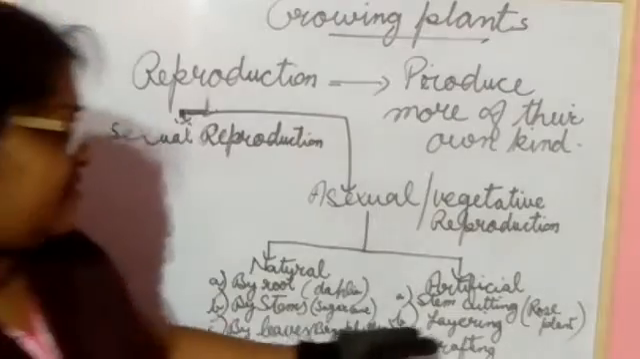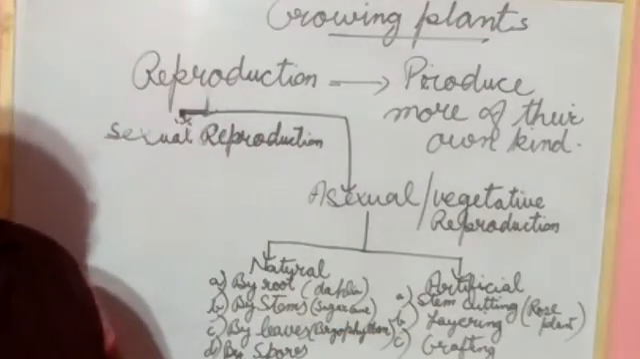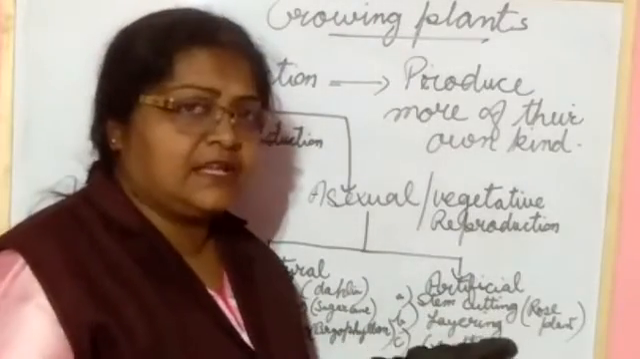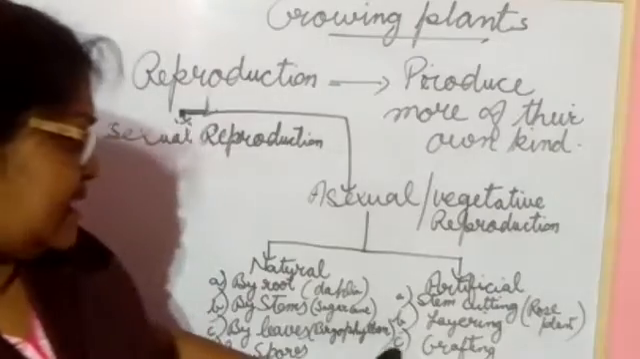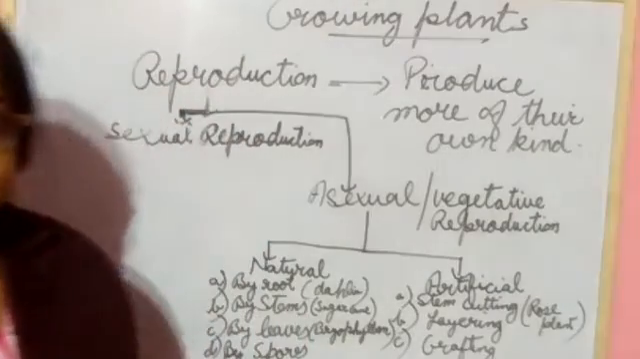Next one is artificial. Artificial means by stem cutting. Rose plant you have seen. In the rose plant we are using a stem cutting and planting it. Then layering, and next one is grafting.